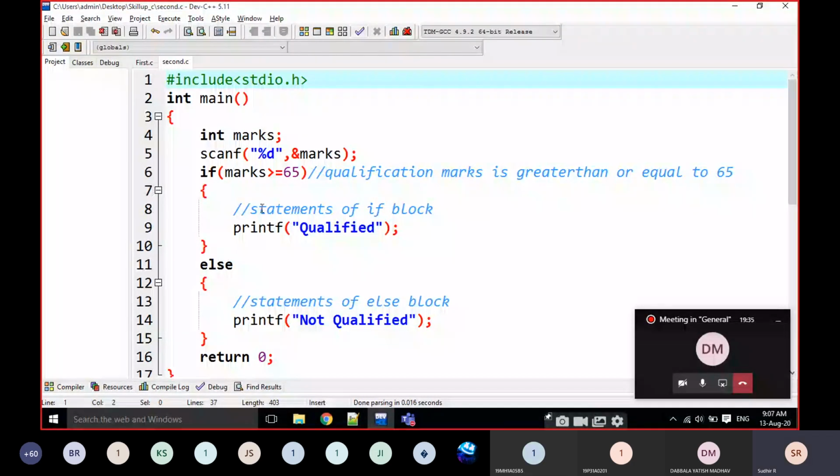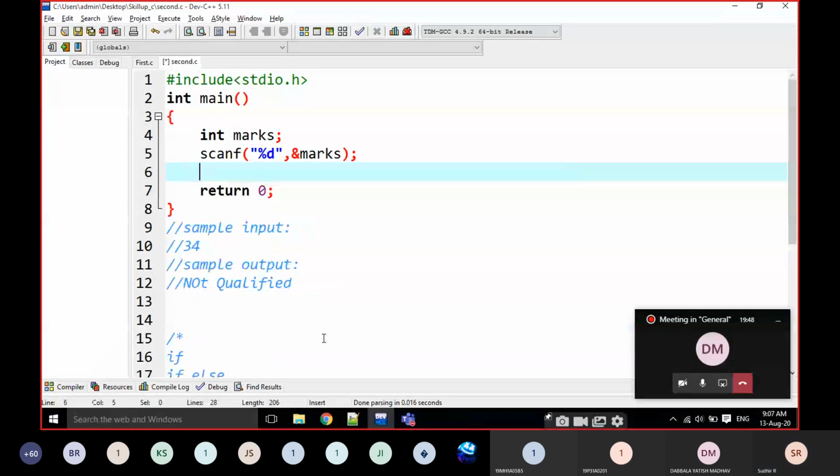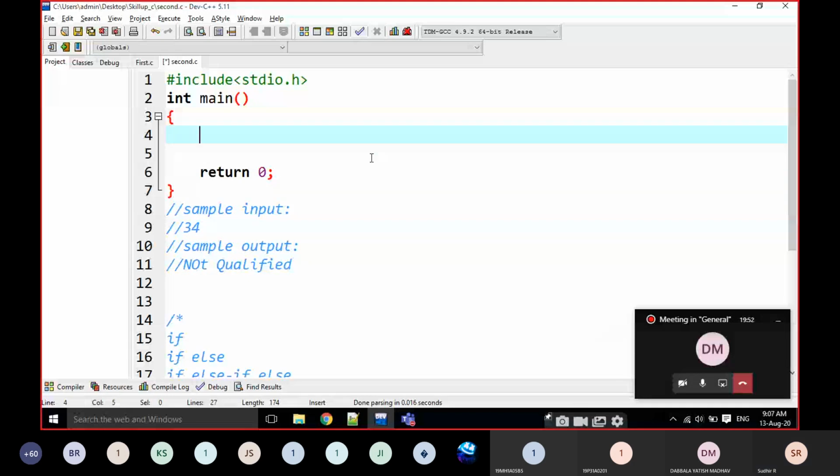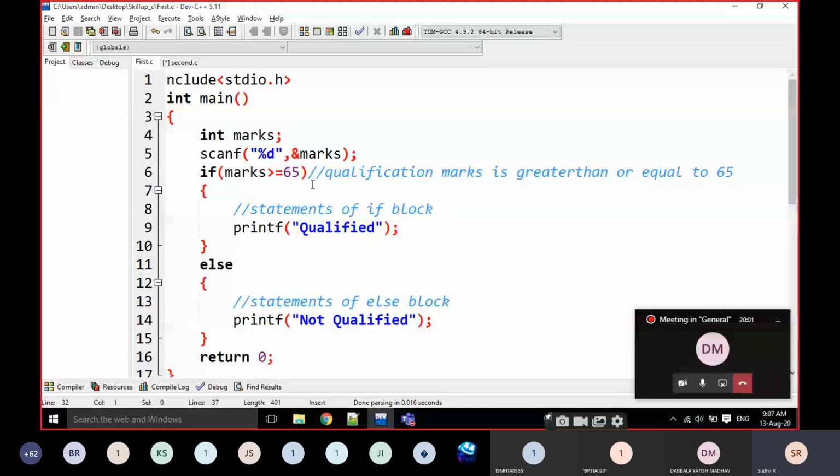Now I am going to tell you how if and else are going to work here. Again, I am going to delete this one. Here, if you observe, there is no semicolon at the end of the if statement, right? Why is there no semicolon here?